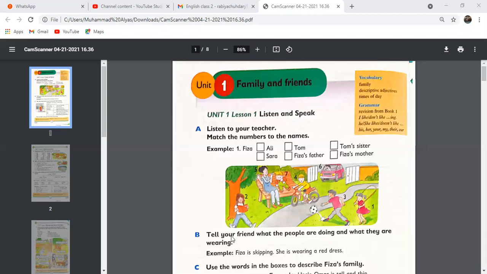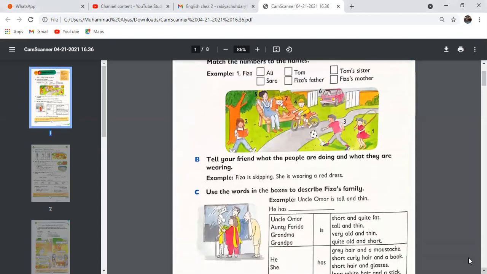Let's read the question. Tell your friends what the people are doing and what they are wearing. The example is: Fizza is skipping. She is wearing a red dress. Okay, so let's do it. This is an oral activity. You have to discuss the picture and the people, what they are wearing and what they are doing.